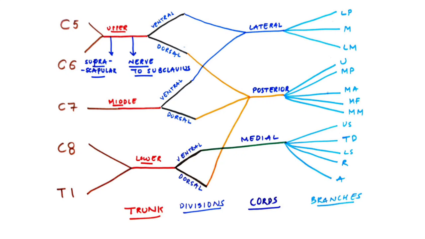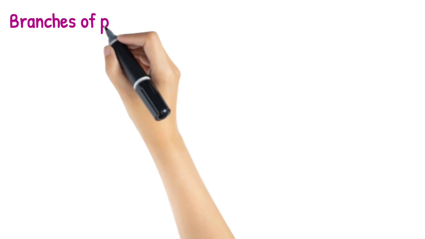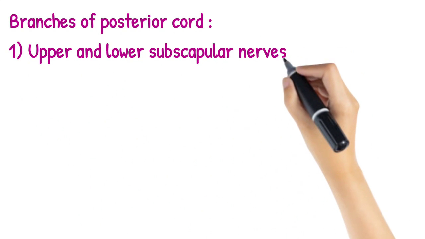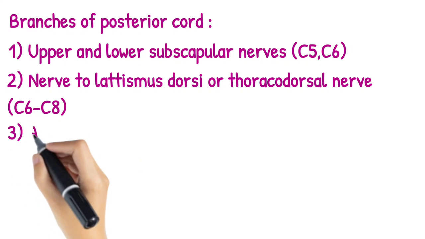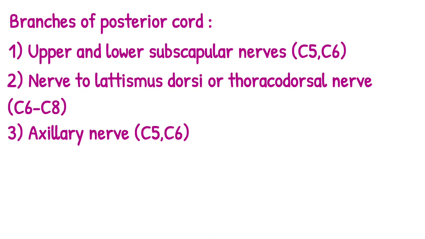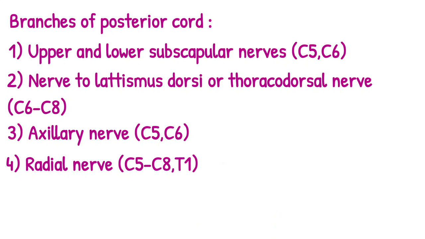The fourth branch of the medial cord is a very important branch. It is the ulnar nerve. This nerve supplies 1.5 muscles present in the front of our forearm and 15 intrinsic muscles of our hand. The root value for the ulnar nerve is C8 and T1. Remember, the ulnar nerve receives a branch from the C7 root and combines, and therefore the root value for the ulnar nerve comes out to be C7, C8 and T1.